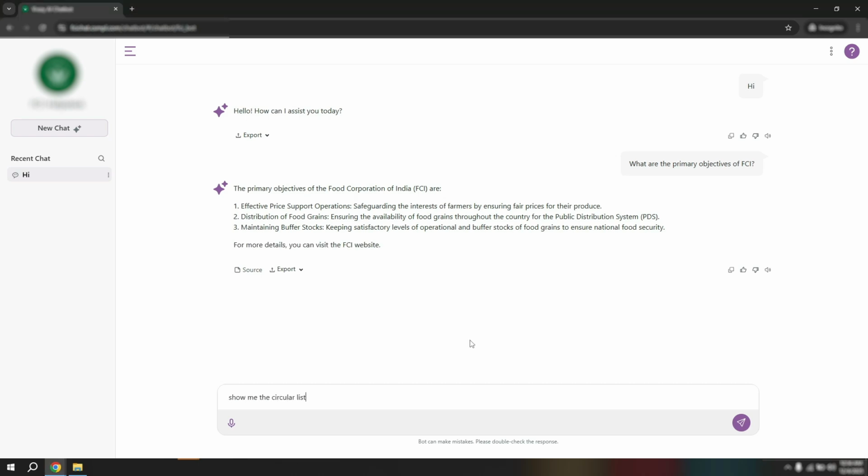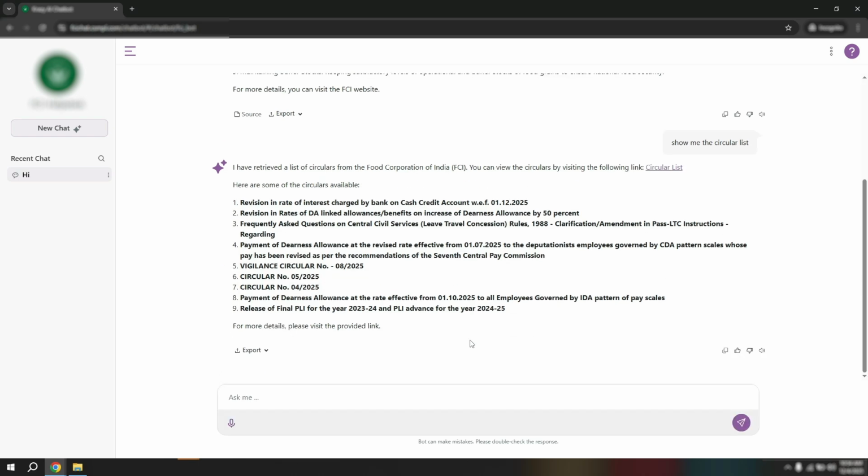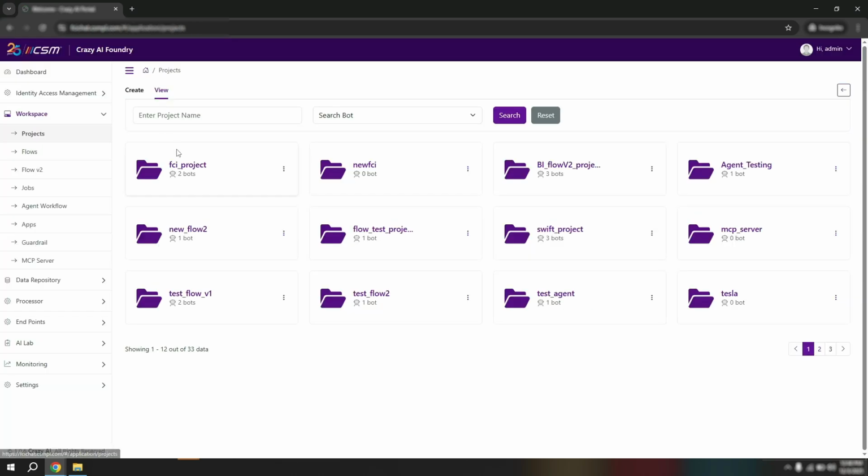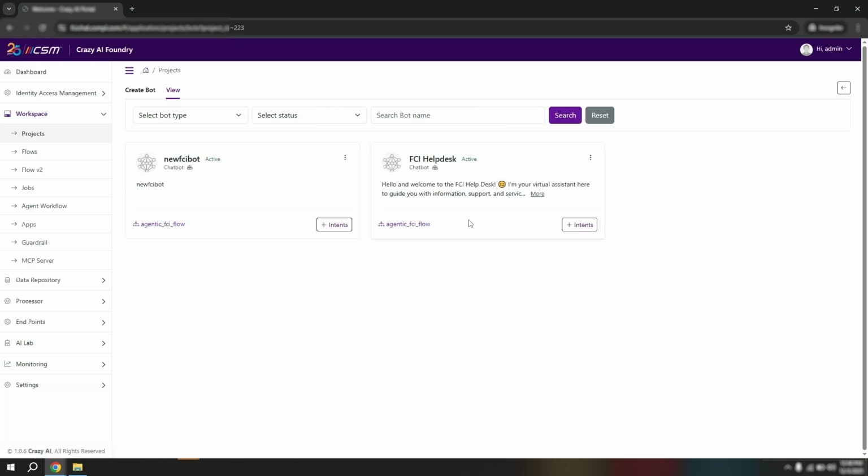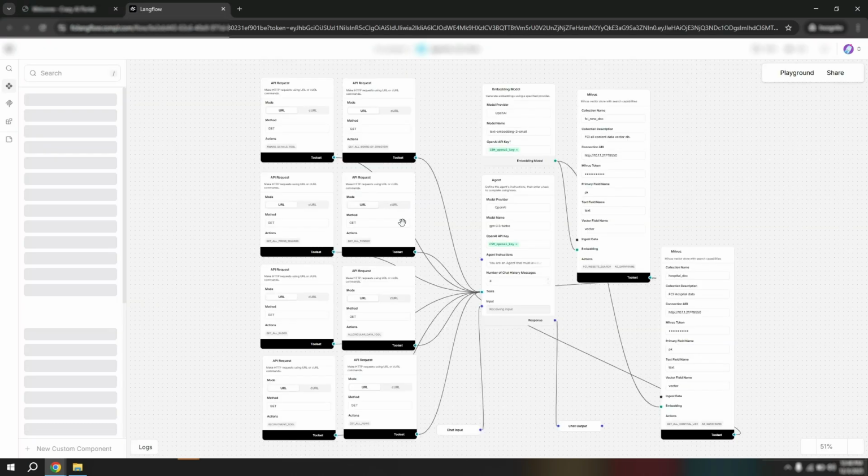Next, I'll ask about a circular. The agent calls the circular API, extracts the latest information, and returns a concise, explainable response, demonstrating the power of Agentic RAG. Now let's look at how the Agentic RAG chatbot is configured in CSM's AI Foundry.